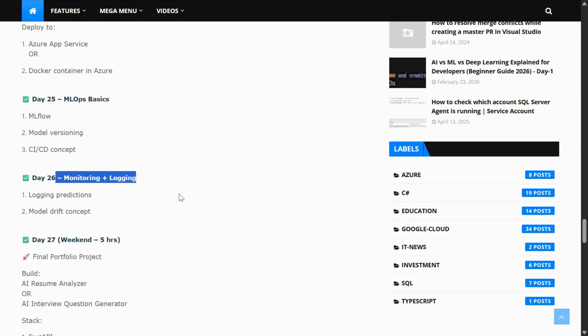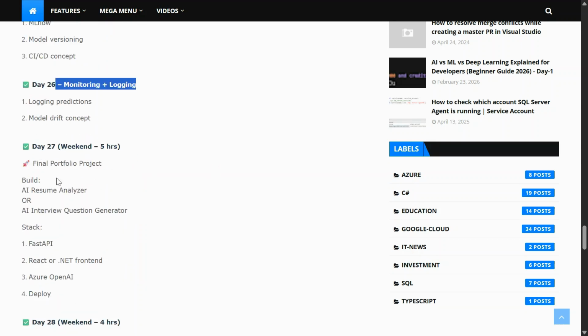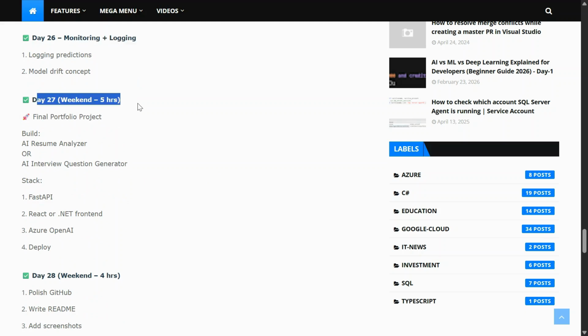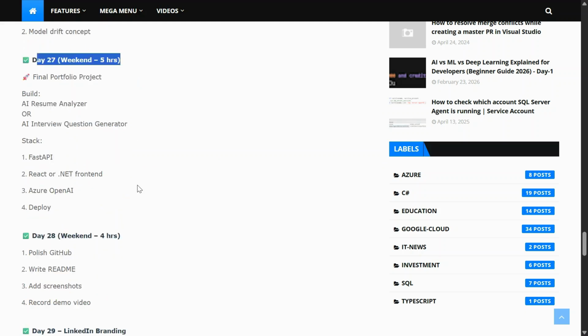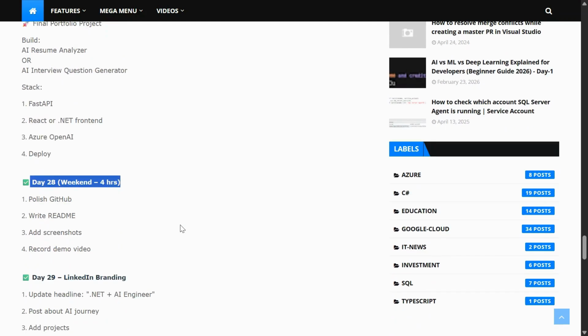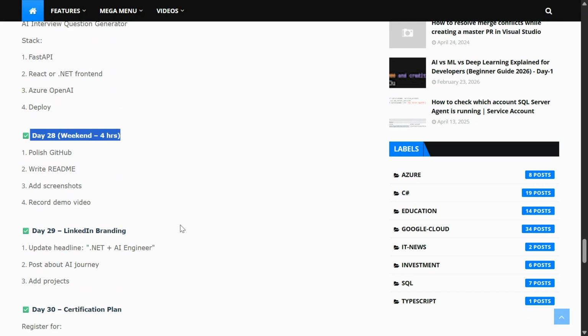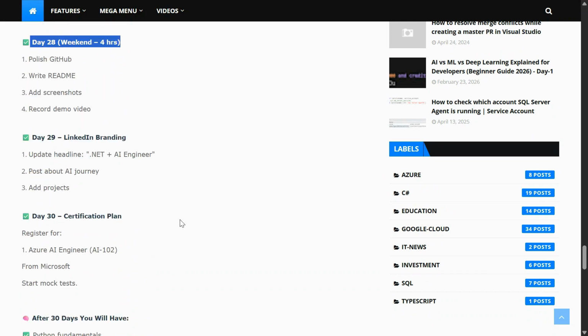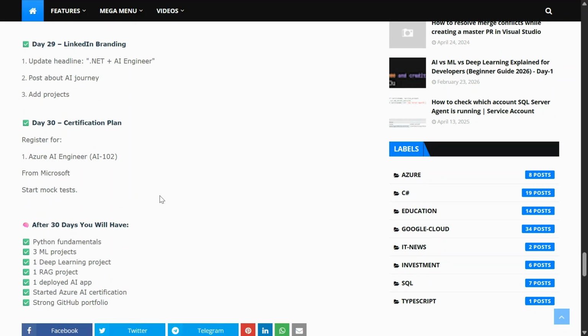In day 26, monitoring and logging. Day 27, final portfolio project. And day 28, polish GitHub and write README files. Day 29 LinkedIn branding, and day 30 certification plan.